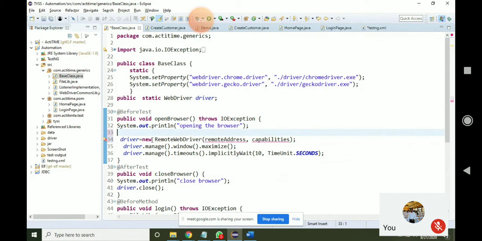How to give the URL? There is a class called URL. Create an object of URL: URL RA equals new URL.